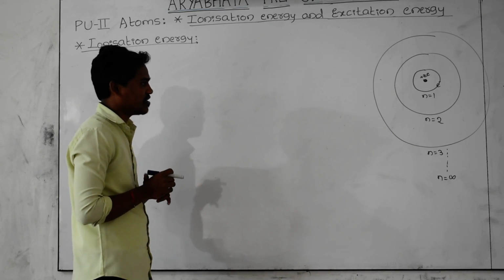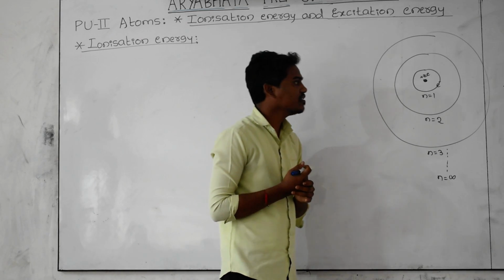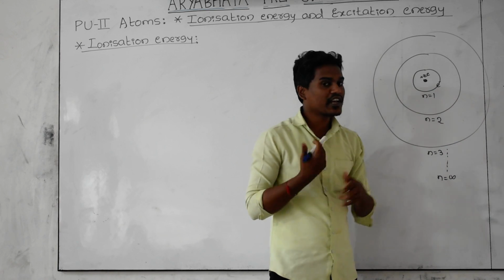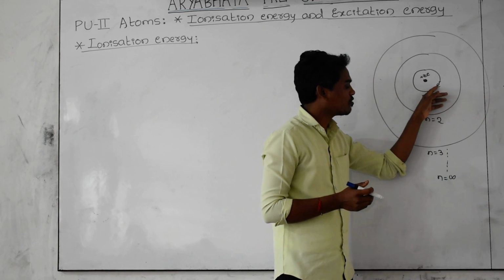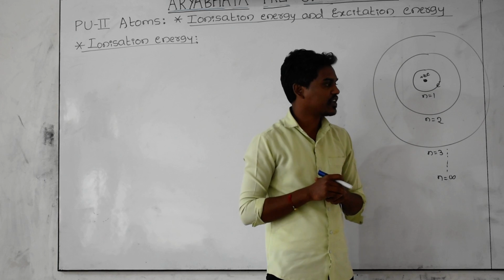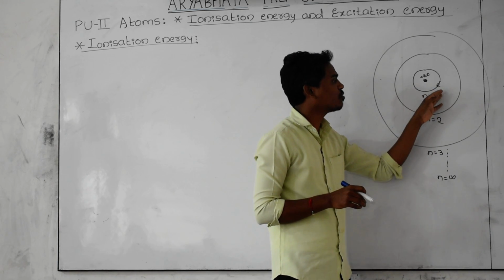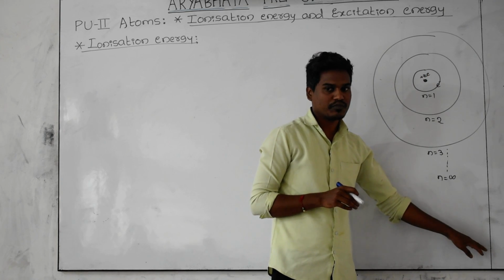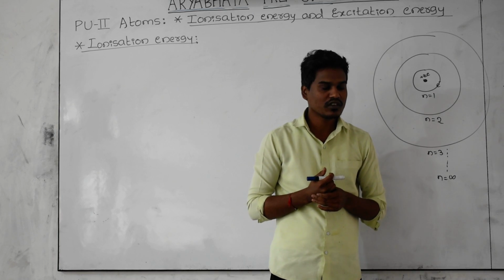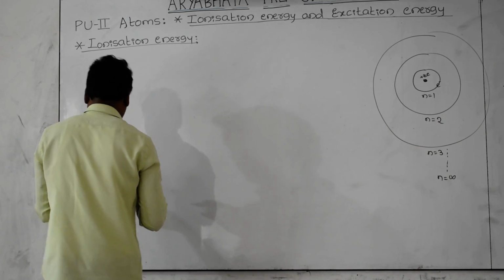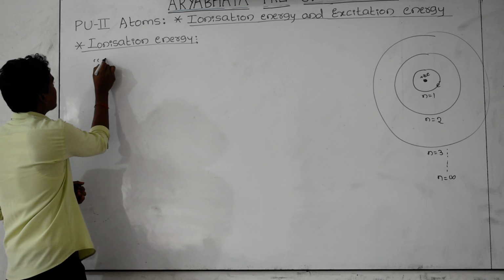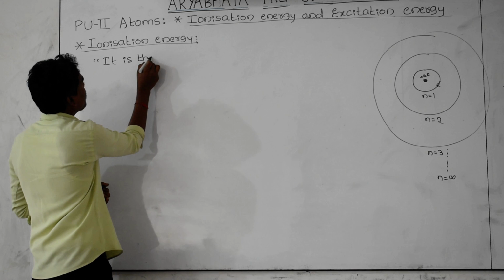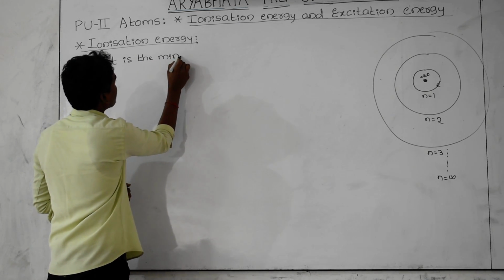How do we define ionization energy? It is the minimum amount of energy required by the electron to make the transition from the ground state to the infinity state. Indirectly, what is the meaning of this? In order to remove the electron from the ground state out of the atom, the energy required by the electron is called ionization energy. It is the minimum amount of energy